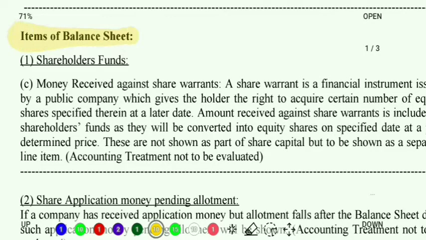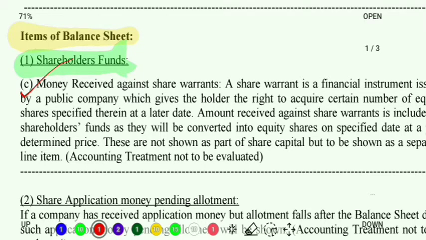Items of balance sheet. Under equity and liabilities comes the first heading, that is shareholders fund, right? Under shareholders fund, subsection A, that is share capital, we have already discussed. Subsection B, that is reserves and surplus, we have also discussed. Now today we are going to discuss the third subheading, that is money received against share warrants. Clear to all of you? Now what is this actually?